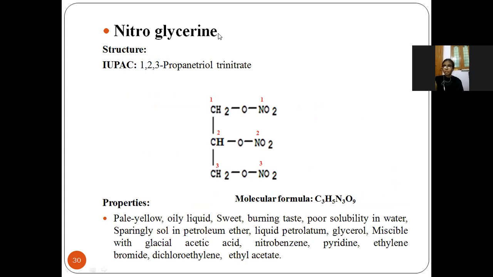So next, nitroglycerin. This is the structure of nitroglycerin. If you see the IUPAC name, 1, 2, 3-propanetriol trinitrate. See here 1, 2, and 3, 3 carbon atoms are there, so it is propane. For the 1, 2, 3 positions of the carbon atoms, 3 oxygen atoms are there, so it is known as triol. How many nitrate groups are there? 1, 2, 3, so trinitrate.